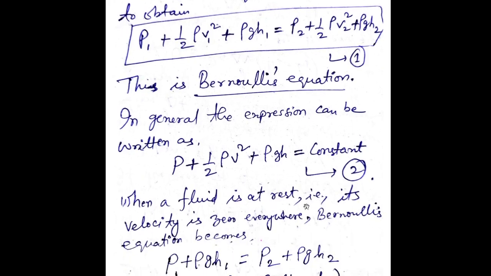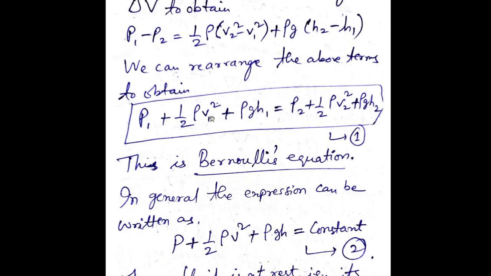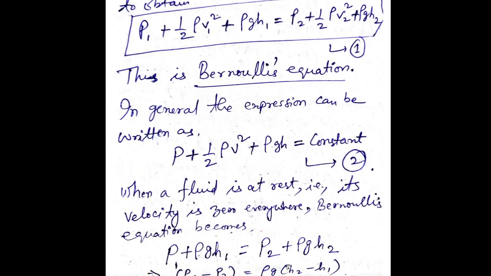So if my fluid is at rest, that is, its velocity is 0 everywhere, then V will be 0. Then I will have P1 plus rho g h1 is equal to P2 plus rho g h2, right? So P1 minus P2 is equal to rho g (h2 minus h1). So this is another equation.